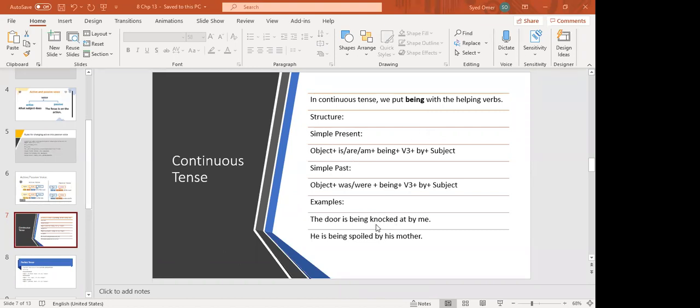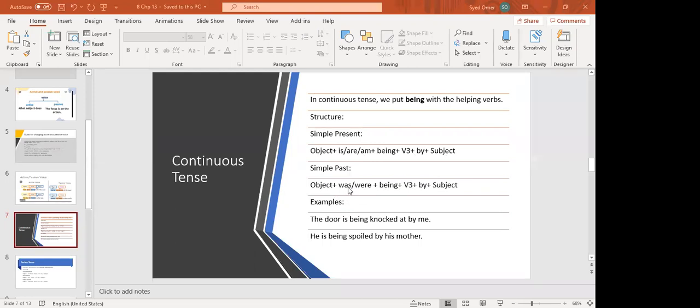You can see now. You can also note down the structures in your rough copy. In continuous tense, we put being with the helping verbs. Simple present of passive voice. This is the structure of passive voice. Object plus is/am/are plus being plus third form of verb plus by subject. Simple past, object plus was/were plus being plus verb. The only difference, the whole structure you can see on your screen, the whole structure is the same, only the change comes in the helping verb. With the helping verb, we can identify that it is a simple present or a simple past tense.